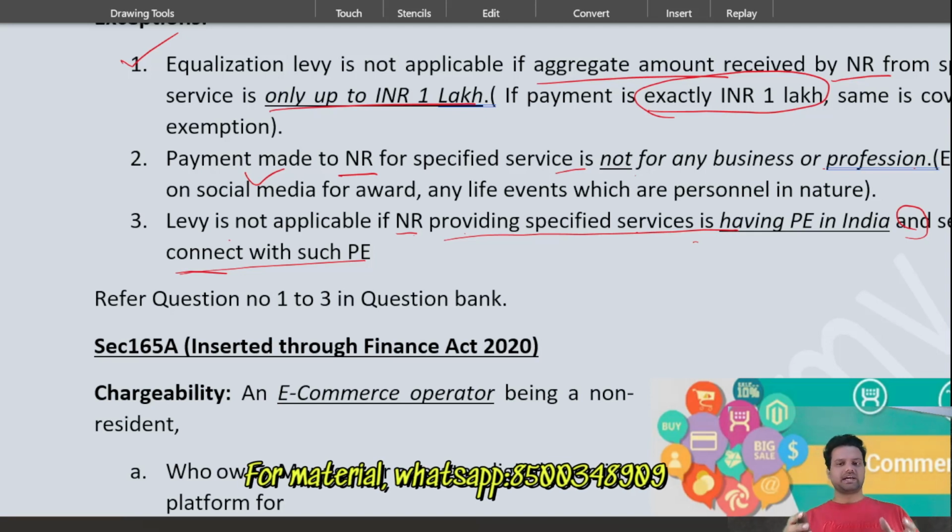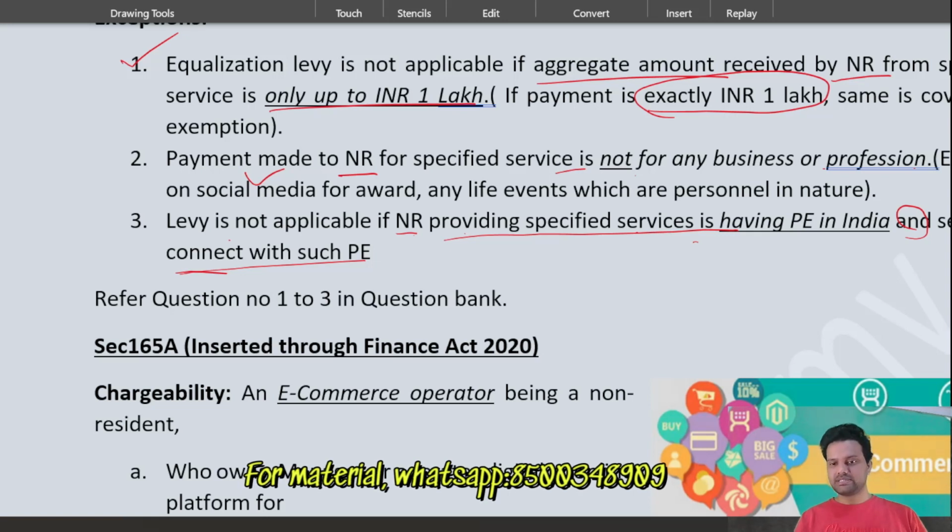So simply I can tell you that if a non-resident has a PE in India and the advertisement related service is being provided from that PE only, then EL is not applicable. Then the usual income tax provisions, TDS or section 195, are applicable. And in case a non-resident has a PE in India but the services are provided by the non-resident directly from outside India, then EL is applicable.